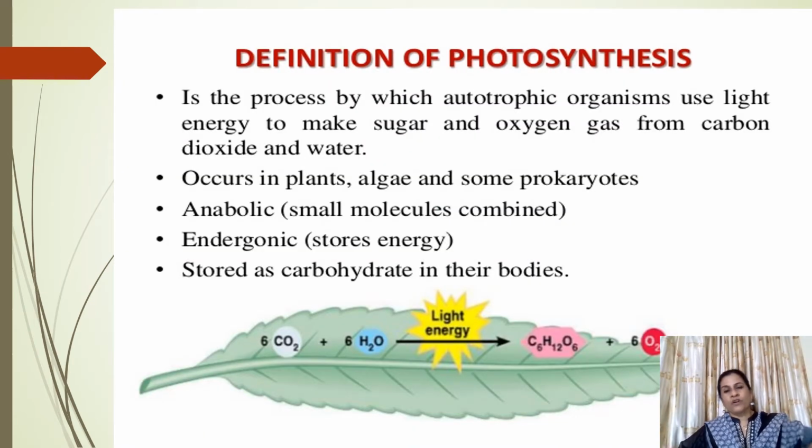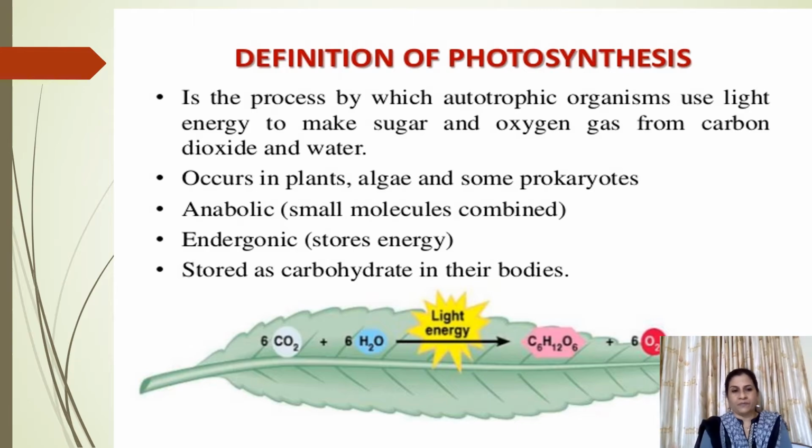If you want to define the process of photosynthesis, we can say that it is an anabolic process. Now, how do you define anabolism? Anabolism is a process in which simple or inorganic compounds are converted into complex organic compounds.